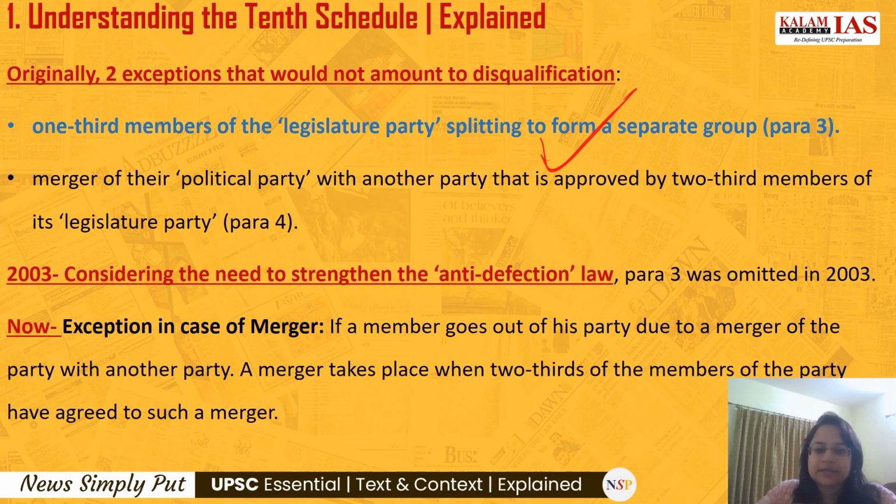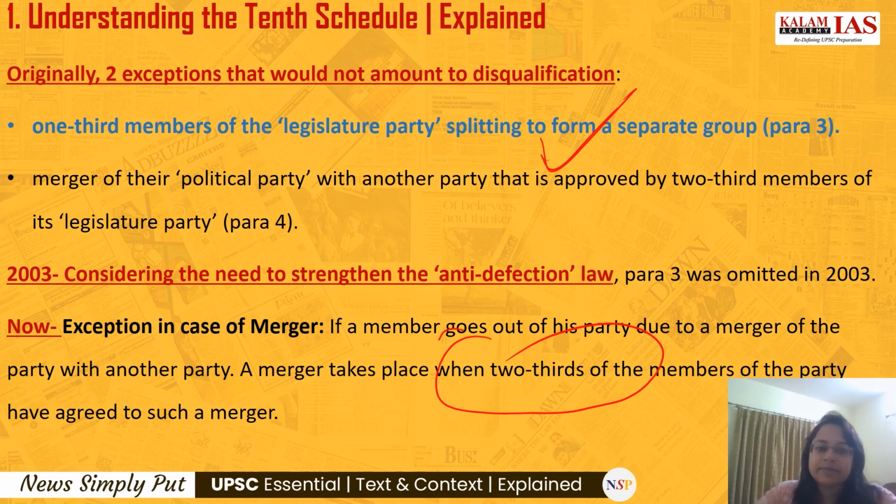Now the only exception is regarding political parties: we allow the merger of a political party. If any member goes out of his party due to the merger of the party with another party, then the merger would not amount to disqualification. Merger means when two-thirds of the members of the party have agreed to such a merger. So here the number is important. When two-thirds of the members agree to merge, that won't amount to any disqualification. Hence, this exception is still there in our 10th Schedule.